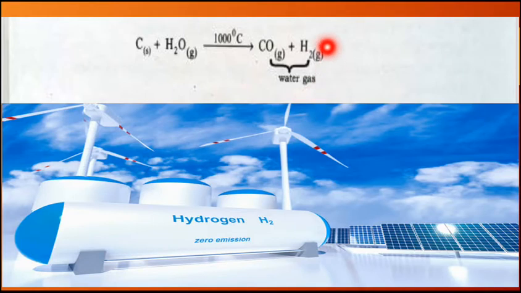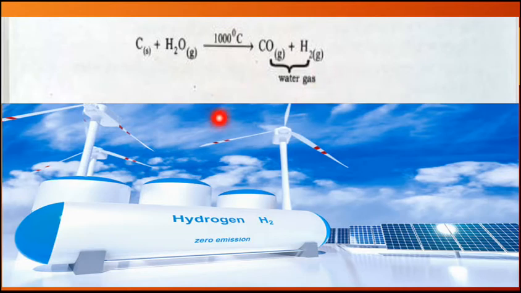So from water gas, yes, come to the topic. From water gas, H2 gas is separated. This hydrogen gas is separated by two methods. Obviously, we are studying preparation of hydrogen on an industrial scale. So industrial preparation of hydrogen.